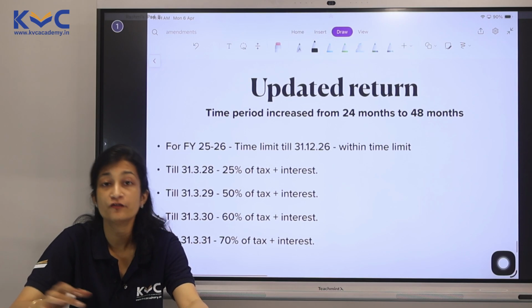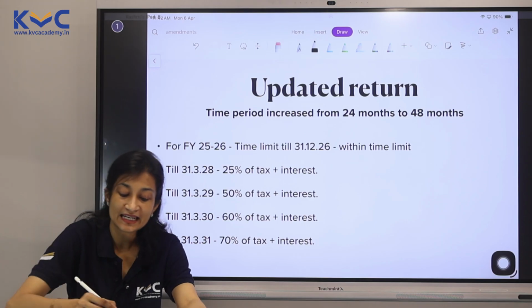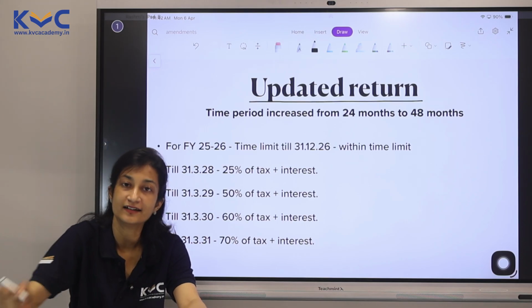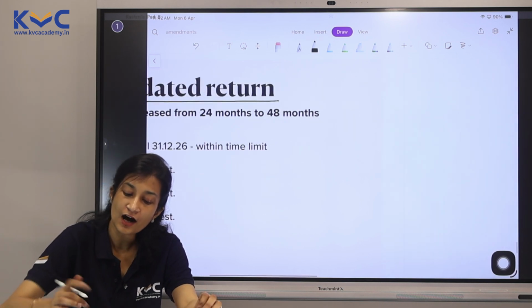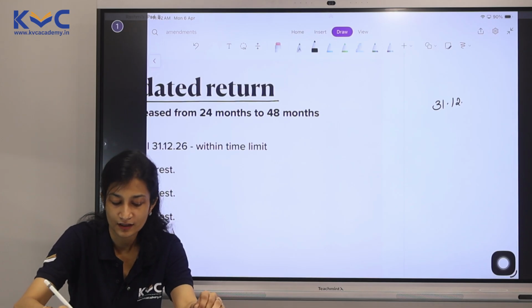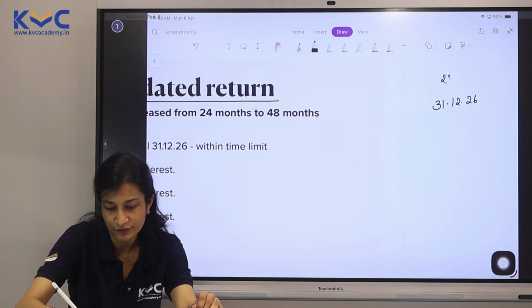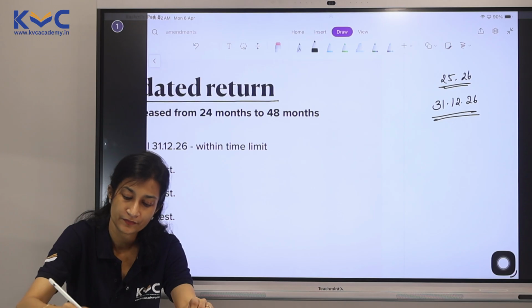Next one, as far as your filing of returns is concerned, there is an important amendment in updated return. You know very well we have an option even after 31st December. For us it will be 26 because we are in the financial year 25-26. So after 31/12/26 also.